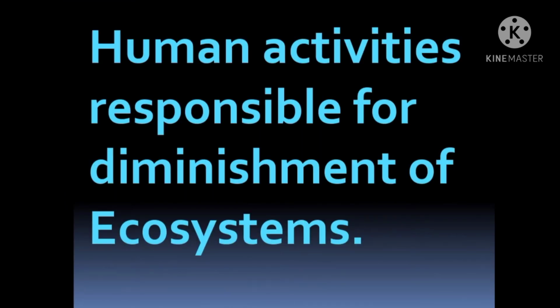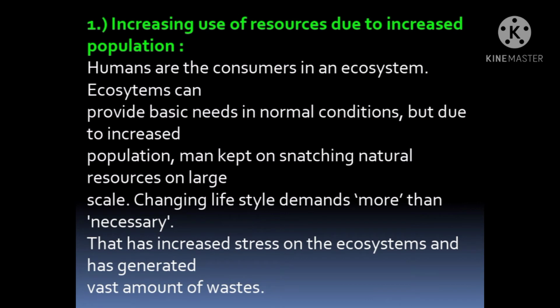Let's see various activities responsible for the diminishment of ecosystem by humans. So students, the first reason behind the diminishment of ecosystem is increasing use of resources due to increased population. As population increases, we will need more space. So we will start affecting the ecosystem by cutting trees, starting mining, and so on.